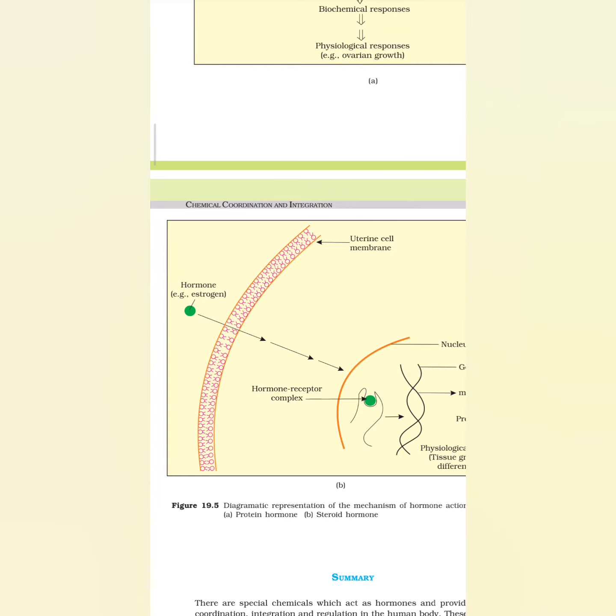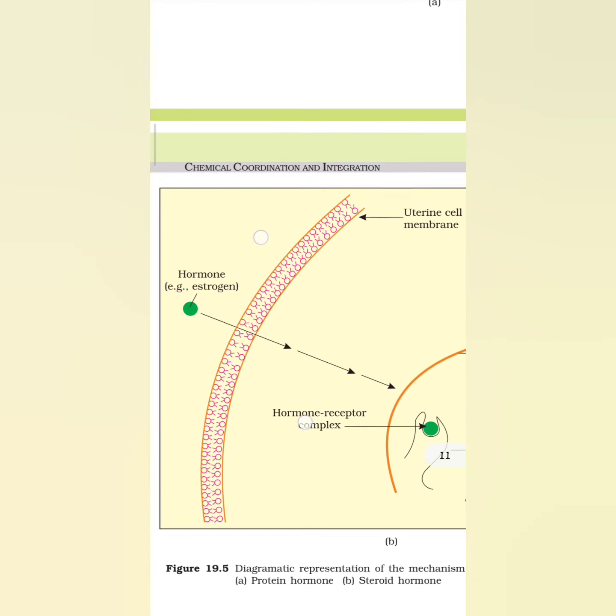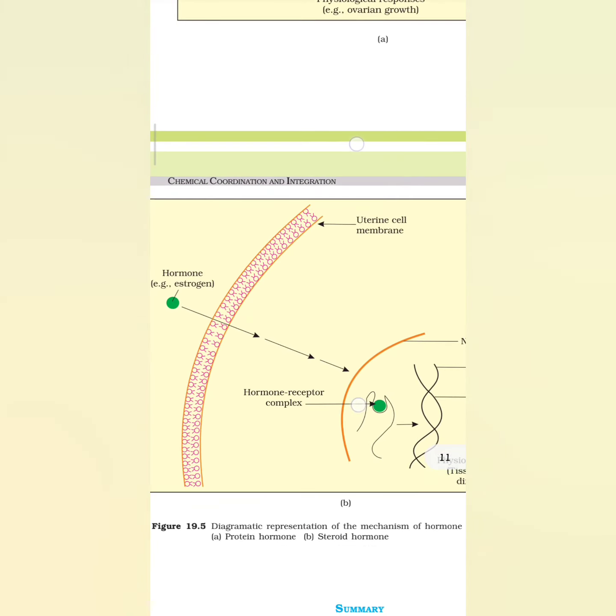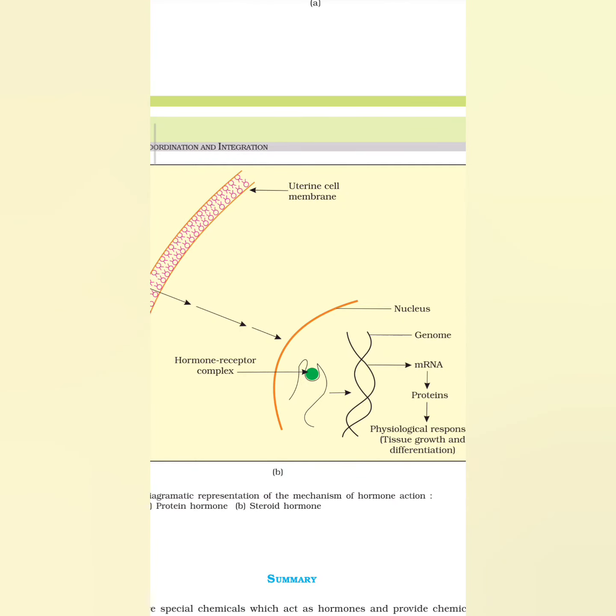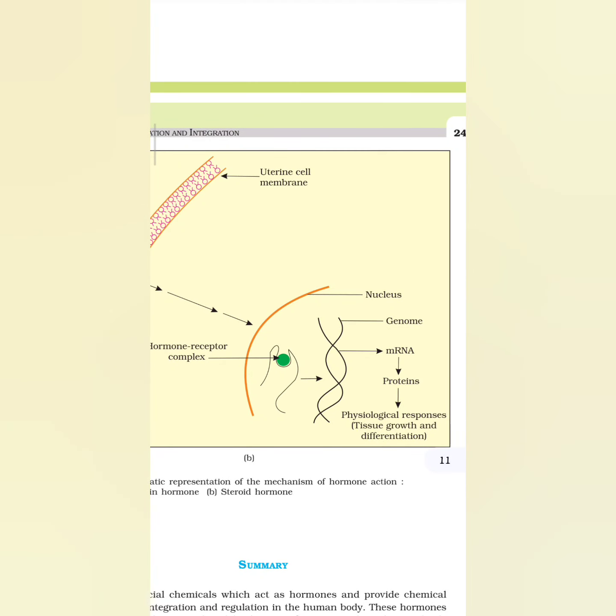And this is a steroid hormone which has an intracellular receptor. The hormone taken here is estrogen. It passes through the uterine cell membrane, then passes into the nucleus, then here is hormone-receptor complex formation, then the genome. It forms mRNA, then proteins, then proteins give physiological responses, which is tissue growth and differentiation.